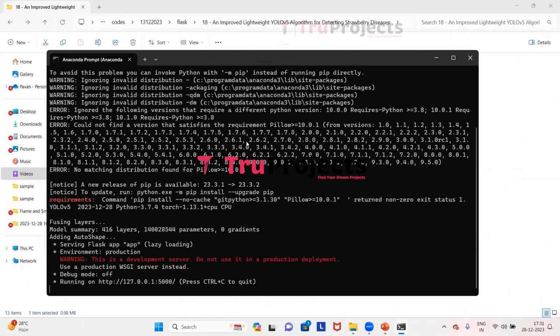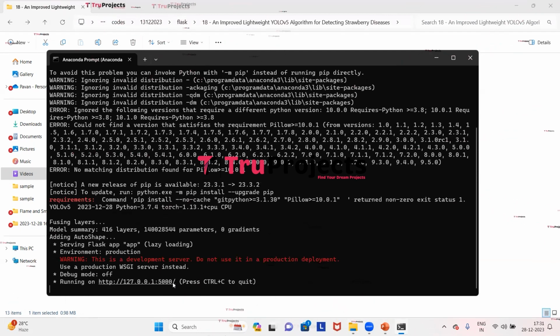After running the app.py file, Flask framework will host the application locally at the default address, which is the localhost and the port, unless configured differently. This is the localhost and this 5000 is the port. Now we need to copy this local link provided by the framework and paste it in any web browser.